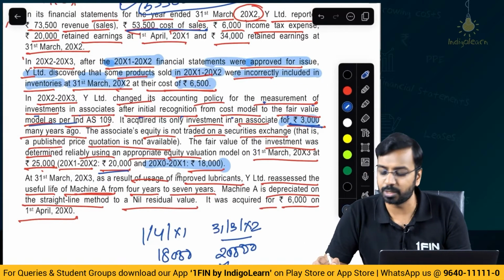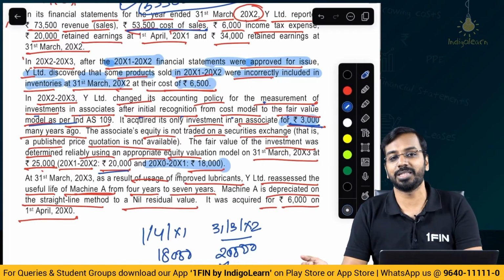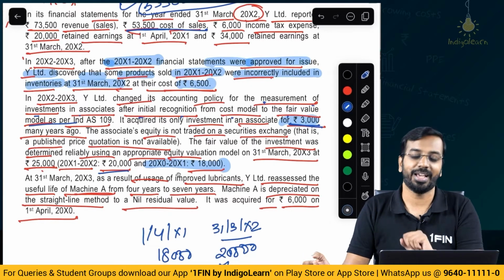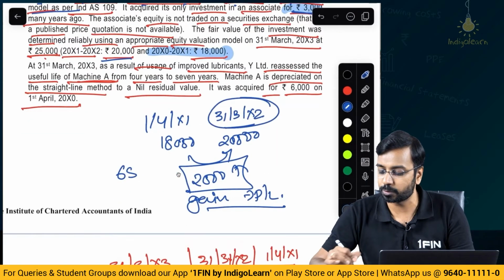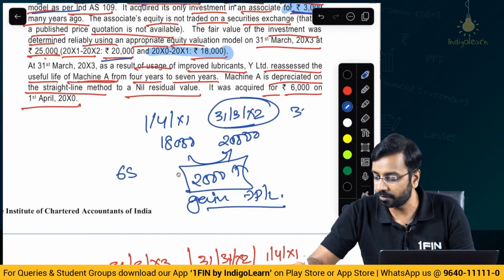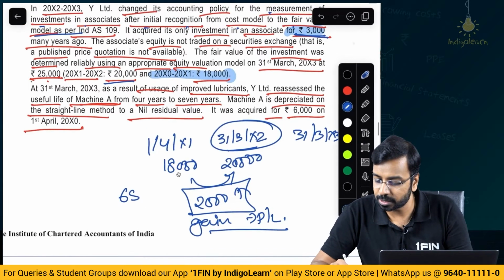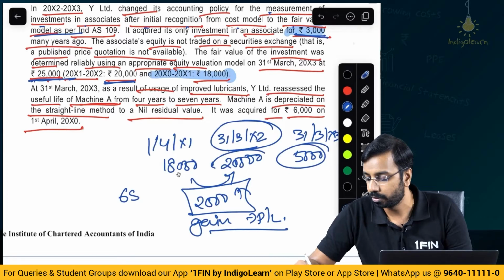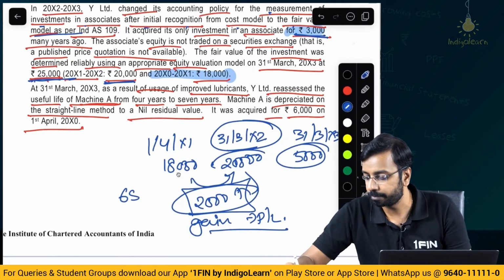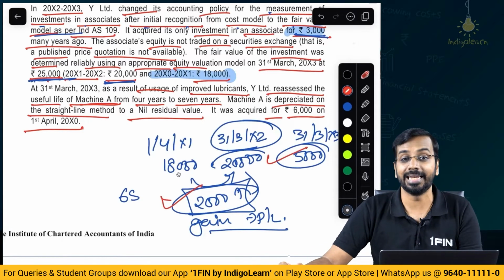Fair value model as per Ind AS 109, that has to be fair value through P&L because you do not have fair value through other comprehensive income option for investment in associates. That is the second thing. So this 2,000 will be gain in P&L for 31st March of year 2, and for 31st March of year 3, what is the gain in P&L? It has become 25,000 from 20,000. So 5,000 is gain in P&L. So 2,000 here and 5,000 here, which is the gain in P&L.